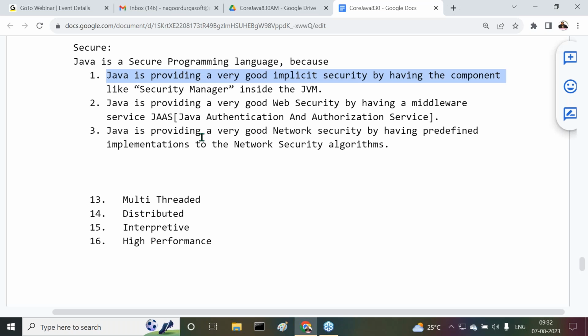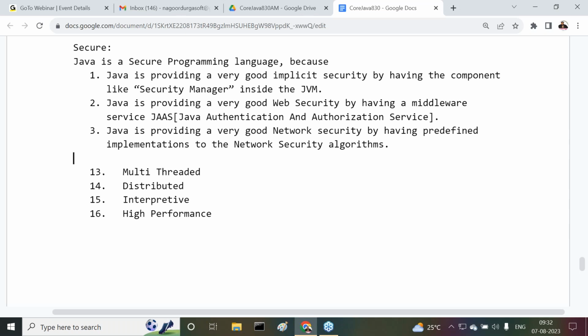First, Java provides very good implicit security by having a component like the security manager inside the JVM. Java provides very good web security by having a middleware service like JAAS, the Java Authentication and Authorization Service. Java provides very good network security by having predefined implementations of the network security algorithms as part of its security module. Because of these reasons, we can conclude that Java is a secure programming language. All of you getting it or not?